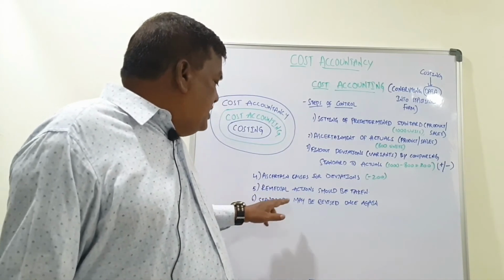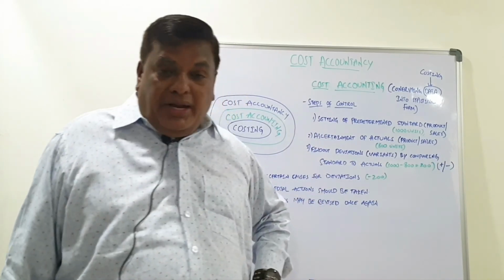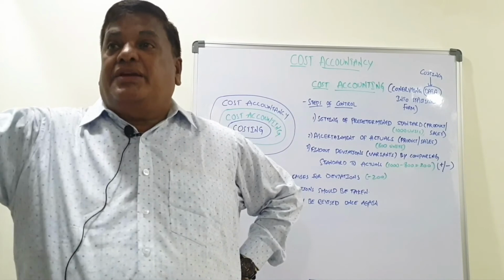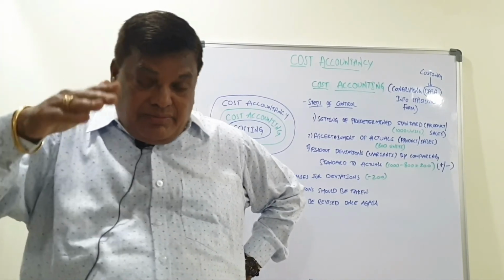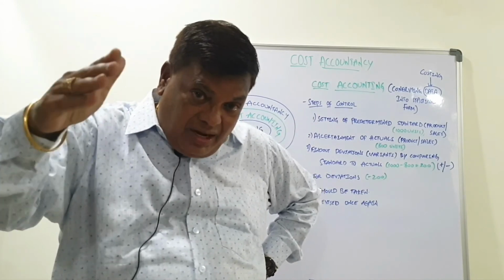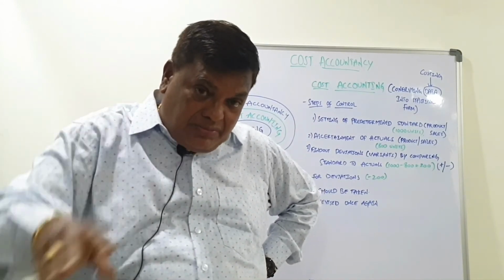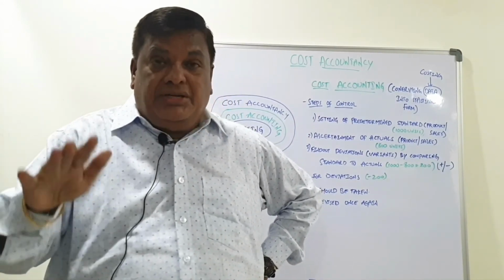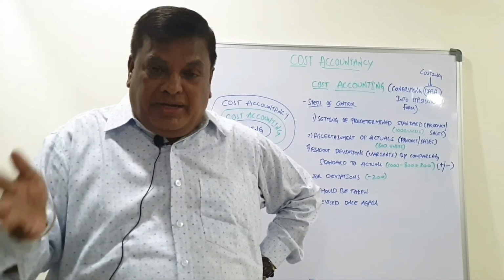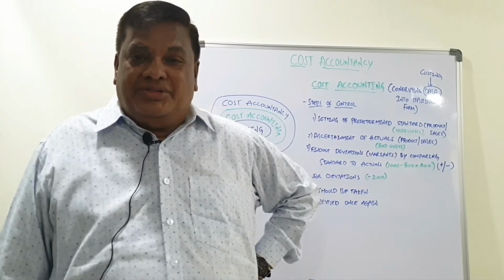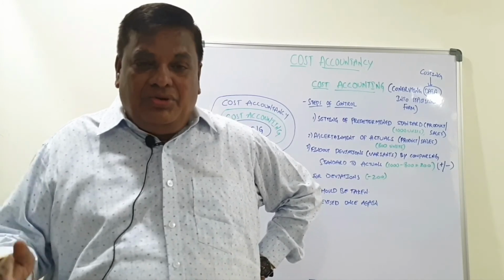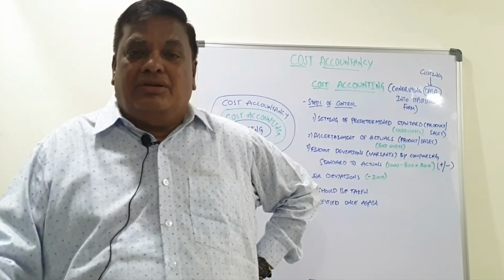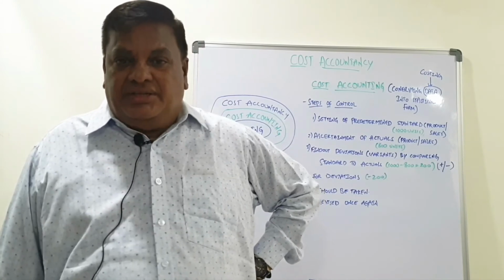Then the standard may be revised once again. Sometimes a high standard may be given. Our predetermined idea may be wrong. Perhaps it is not at all possible to produce 1,000 units, so better to bring it down to 900 units. That way they can revise. This way they will finally control particular activities in the organization.